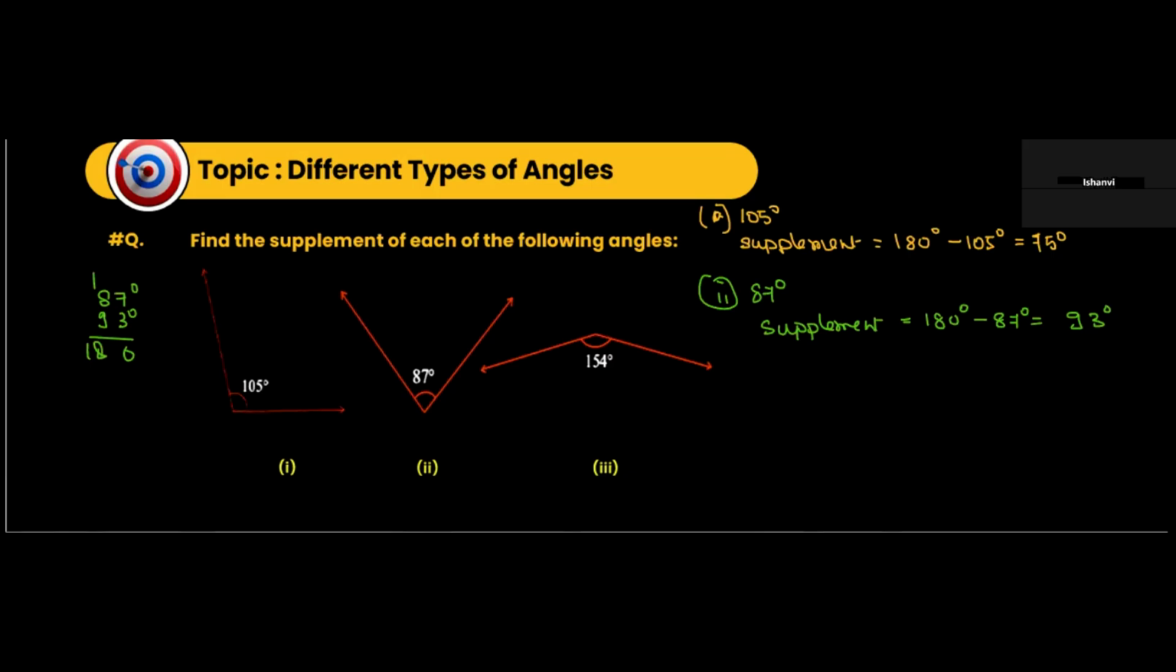Then we have how much? 154 degrees. The supplement of this will be 180 degrees minus 154 degrees. That's how much? This will be 26, no? This is going to be 26 degrees. This is 93 degrees, this is 75 degrees, and this is 26 degrees. Clear?